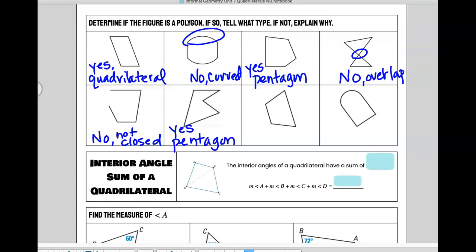What about the next one? Polygon? Yep. How many sides? So it's a what? Yeah, quadrilateral. And then the last one should be a what? Not a polygon, because of the curved part.